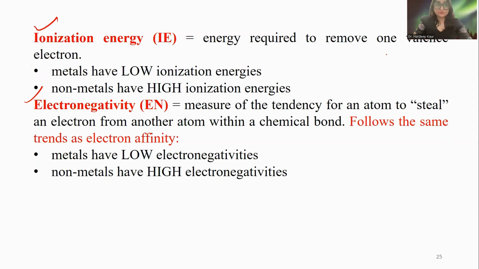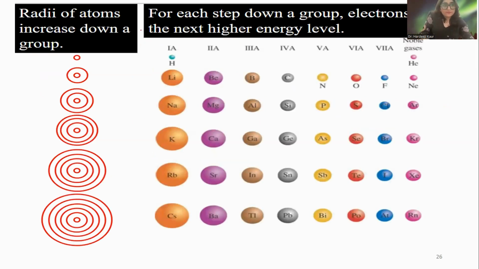Similarly, because of the electron affinity, they have a property to steal electrons from other atoms. Metals have low electron affinity, but non-metals have high electron affinity. When you go down in the periodic table, size increases, and the valence electron is far from the nucleus, so it is easily removed.